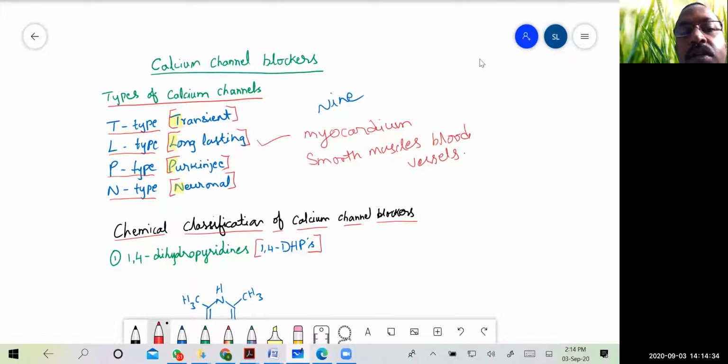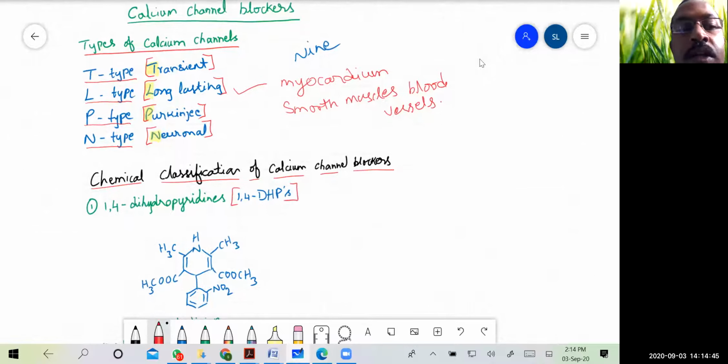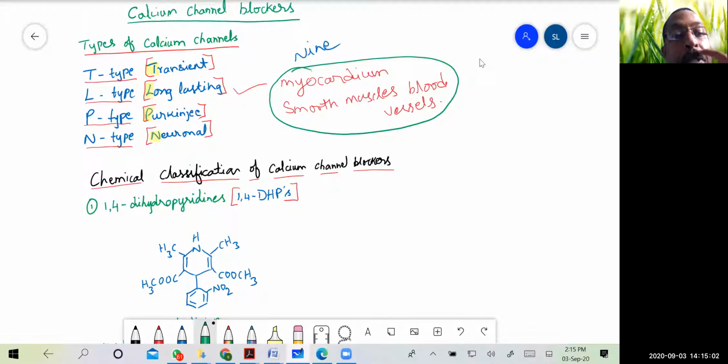Then we have the transient type. They are mainly present in the pacemaker and so on. But for our class, we need this L type of calcium channels, because all the calcium channel blockers will be acting on the so-called L-type calcium ion channels, and thereby they will produce the antihypertensive activity.